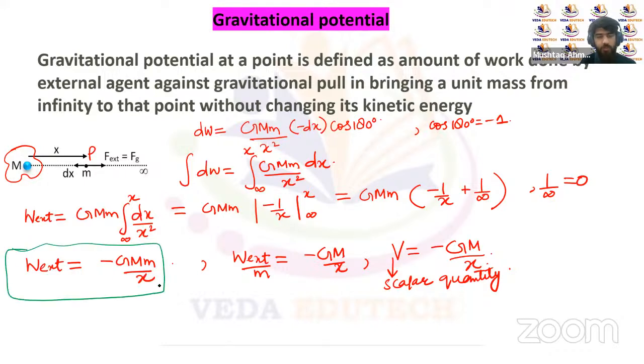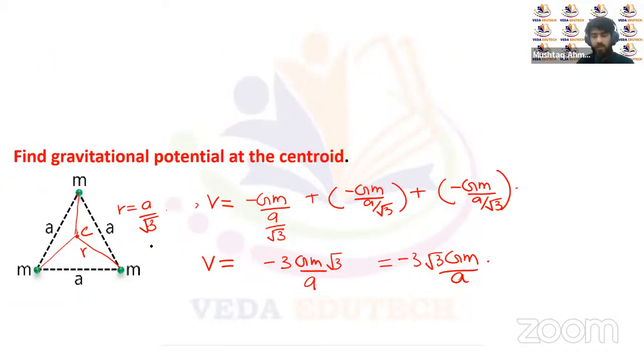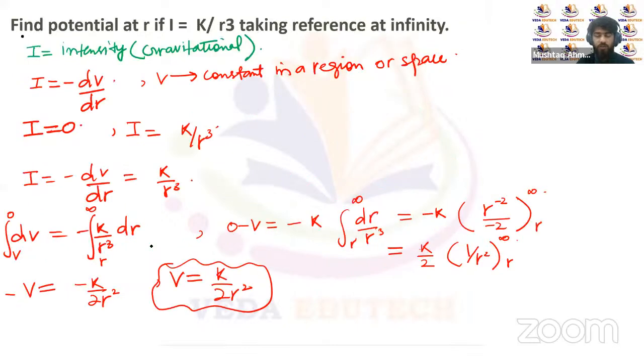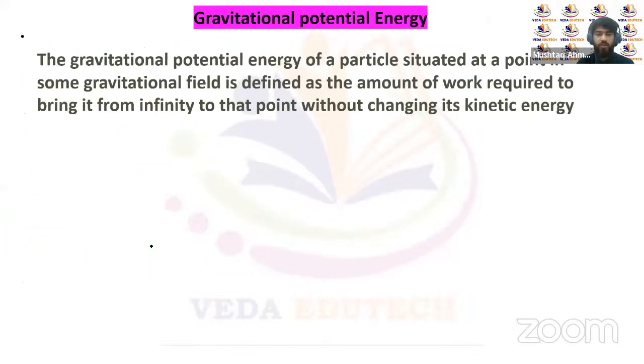This work done is actually stored as the potential energy. So this work done per unit mass, for the unit mass, was called the gravitational potential. But the total work done here is stored as the potential energy, and this is called the gravitational potential energy.